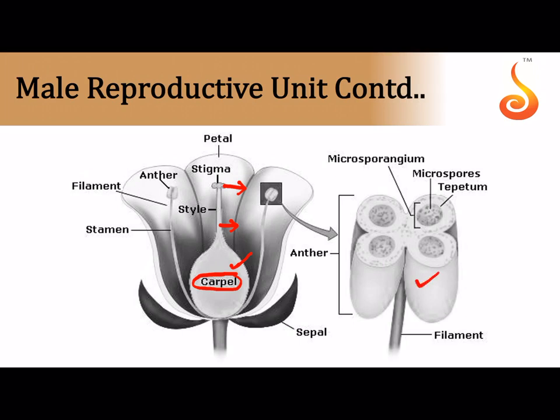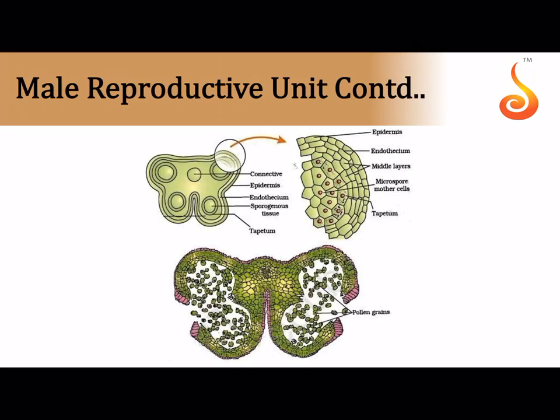Notice how the stamen has these sac-like structures which are called anther, and this filament below, that is the stalk, which is referred to as the filament. And then inside the anther, when you take a section of the young anther, you can see that there are 4 chambers or compartments inside, and these compartments or chambers are called the thecae, and that's why we call it bithecous, because each half of the anther, now you can divide the anther into 2 lobes. Each lobe of the anther has 2 thecae or 2 compartments, and that's why it is called bithecous or dithecous anther.